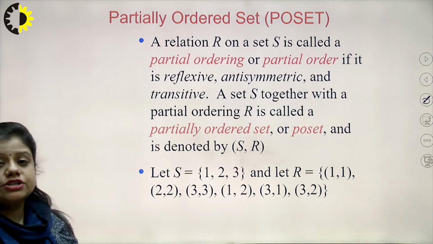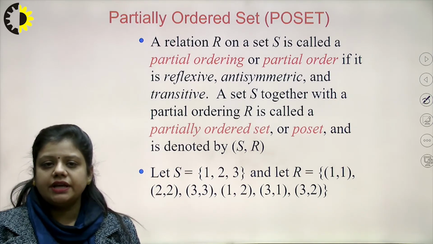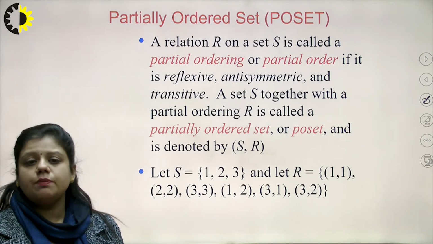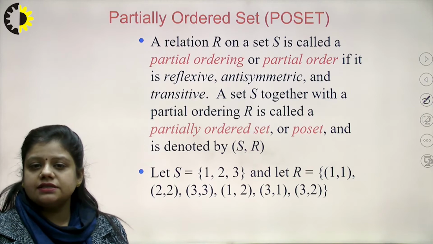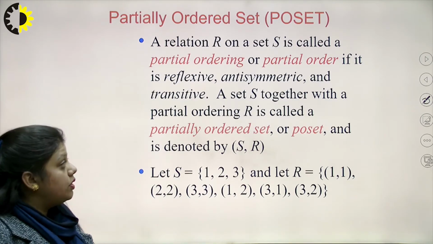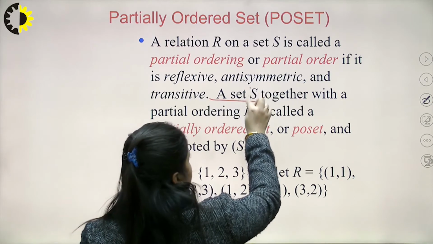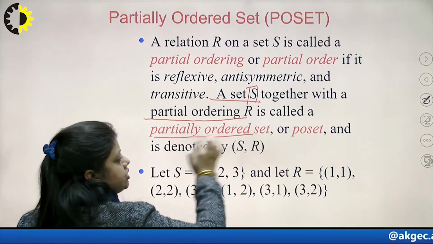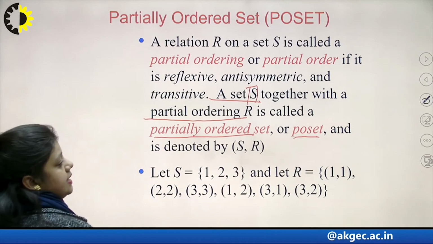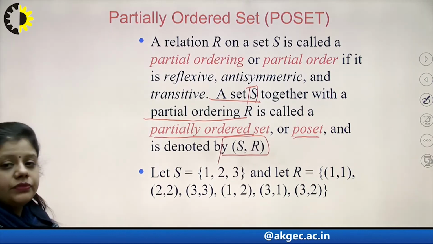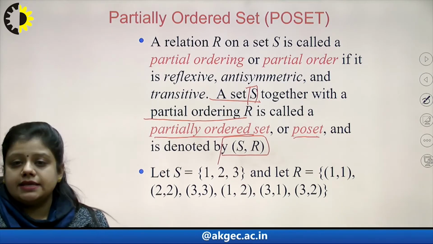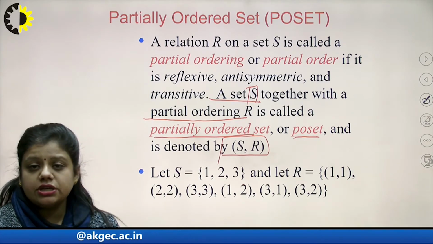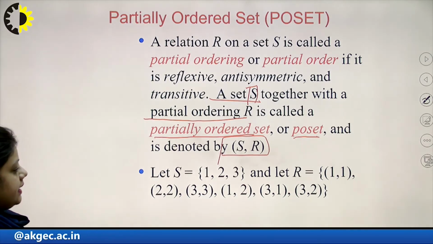Now coming on to a partially ordered set. How do I define a poset? A relation R on a set S is called a partial ordering or a partial order if it is reflexive, antisymmetric and transitive, as I discussed before. This set S together with the partial ordering R is called a partially ordered set or a poset, denoted by (S, R). So, when a set S has this partial order, a set S together with this partial ordering relation is called a poset. Let us take an example.